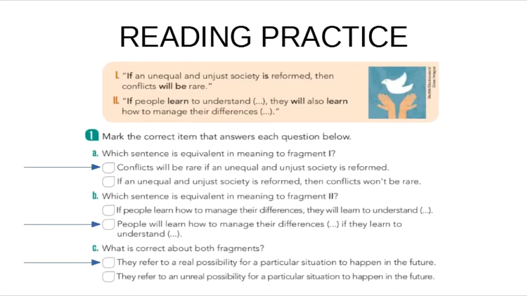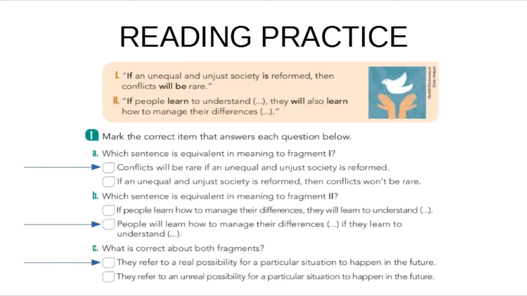If an unequal and unjust society is reformed, then conflicts will be rare. If people learn to understand, they will also learn how to manage their differences. Mark the correct item that answers its question below. Which sentence is equivalent in meaning to fragment 1? Conflicts will be rare if an unequal and unjust society is reformed. As I told you before, this order is not a problem. You can change the order and not change the meaning.